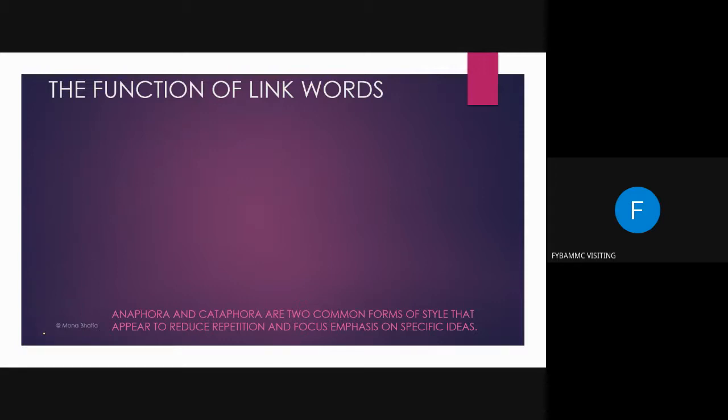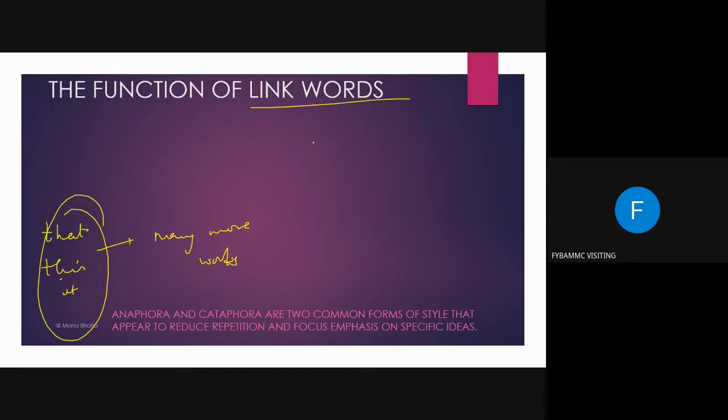Now, there are certain exercises that I would like you to go through, to understand what is anaphora and what is cataphora. Basically the words in your book are that, this, and it. But in general there are many more words you should understand, which can help as link words.